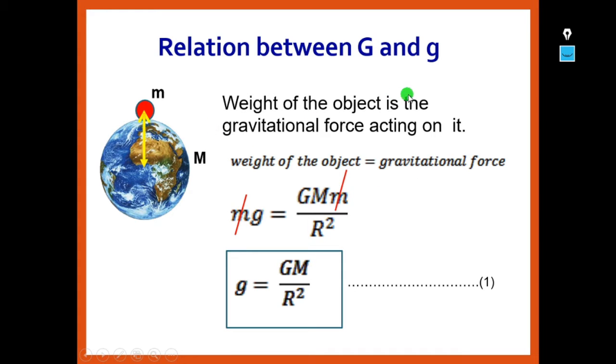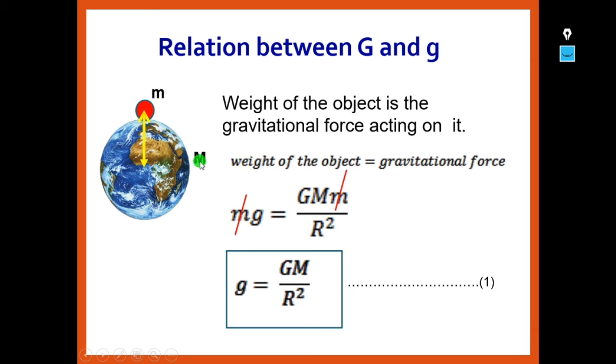So the weight of the object is the gravitational force acting on it. So we have to find out the weight of the object. How will you find it? Weight of the object is equal to gravitational force. We know that W is equal to mg, that is mass into acceleration due to gravity. Here the mass of the object is given as small m, hence small m into acceleration due to gravity g. So weight of the object is equal to mg, that is equal to gravitational force.